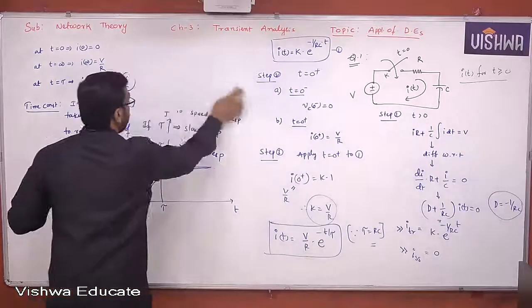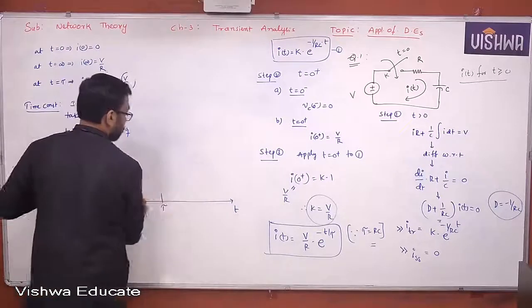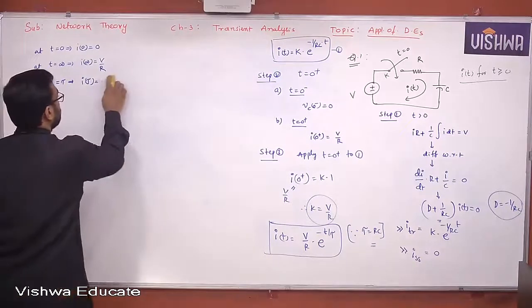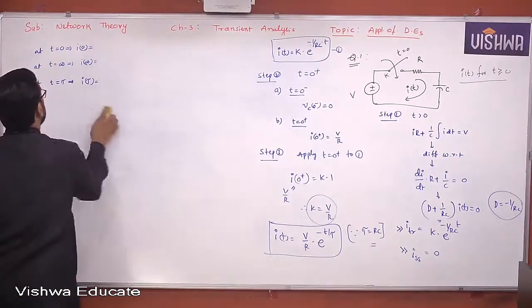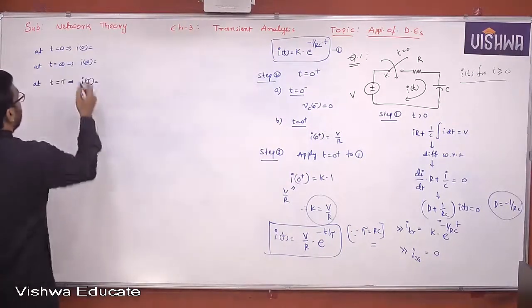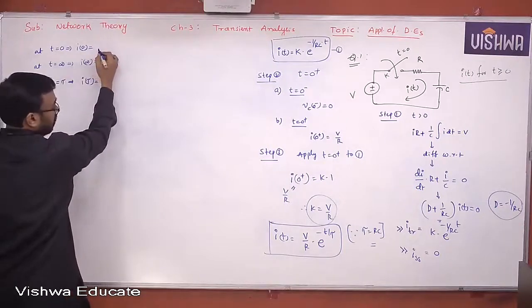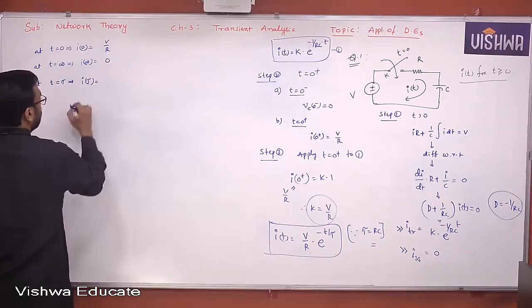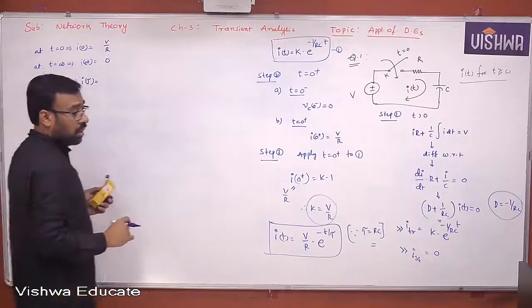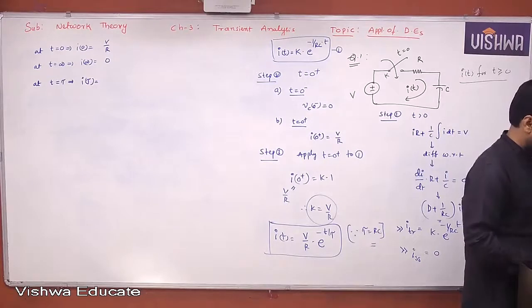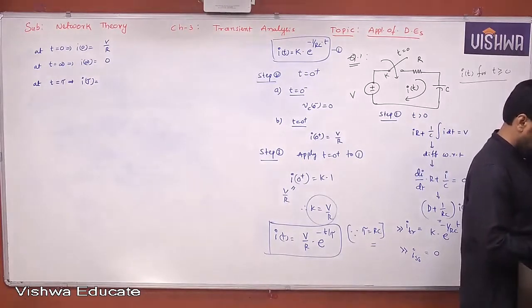Now let me draw the circuit waveform clearly. Now the waveform can be drawn clearly. When I of 0 is taken, what is that value? V by R. When I of infinity is taken, it is 0. When I of tau is taken, e power minus 1, if you just apply, what will you get here?